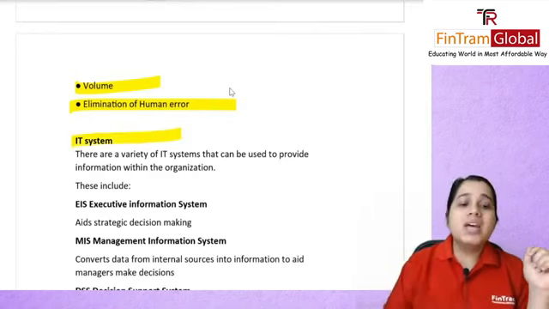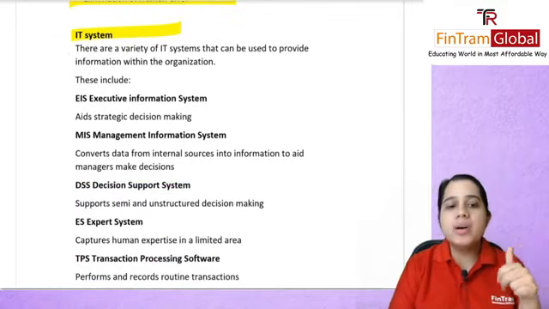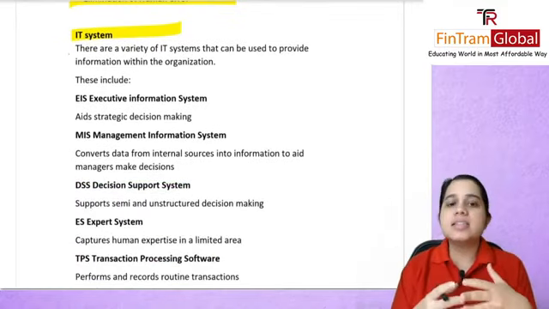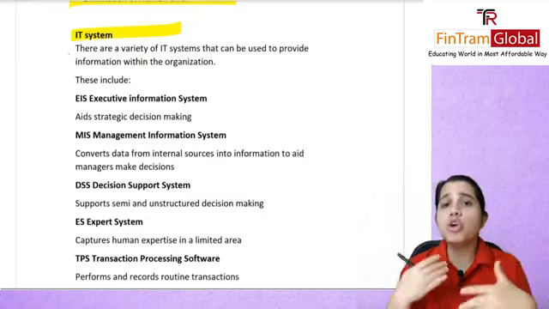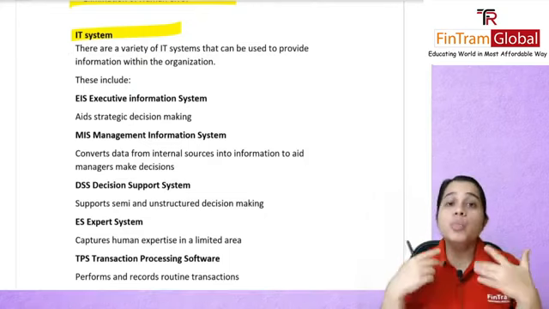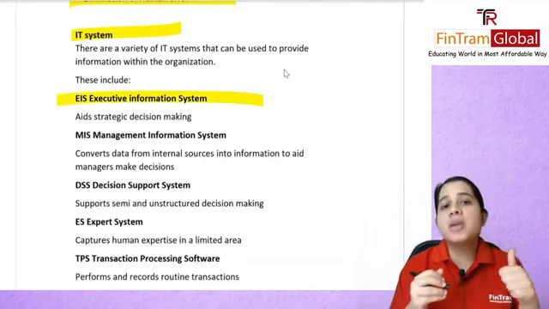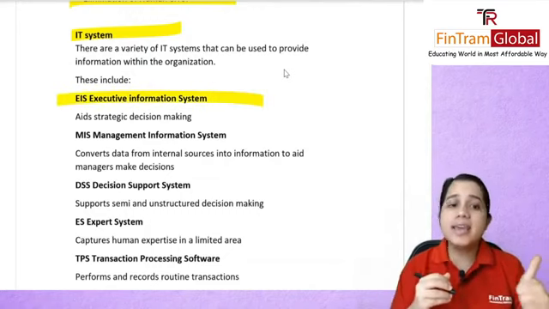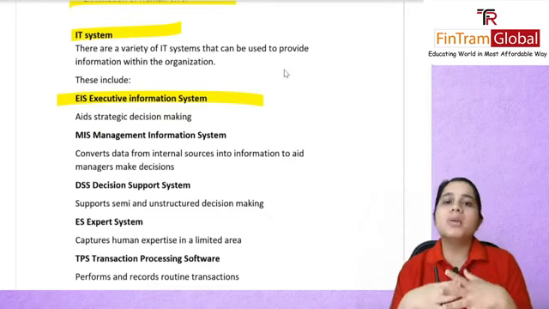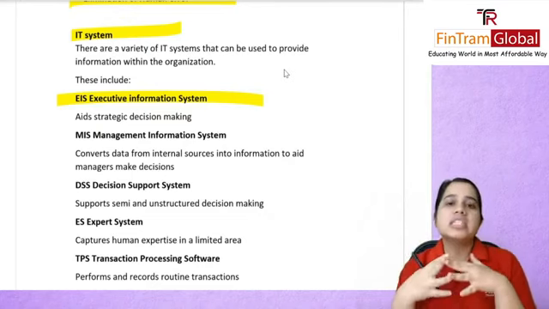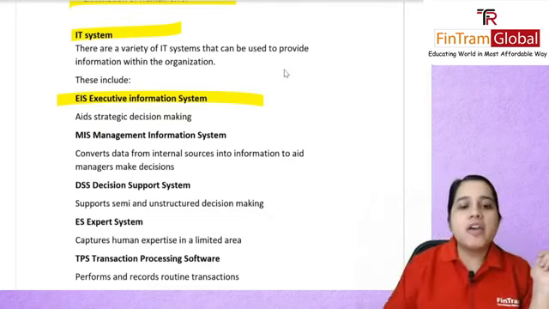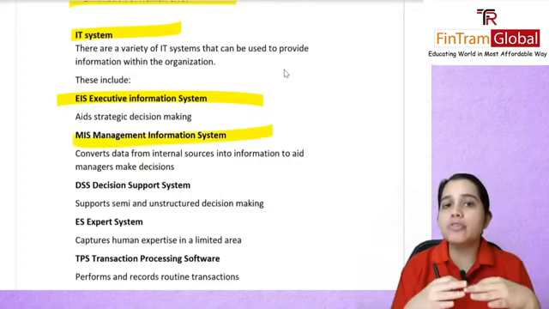Then we had talked about the IT system, wherein we covered that there are a variety of IT systems that can be used to provide information within an organization. You have your executive information system, also EIS. They are basically going to be helping your strategic, top-level decision making. Then you have your MIS or management information system.